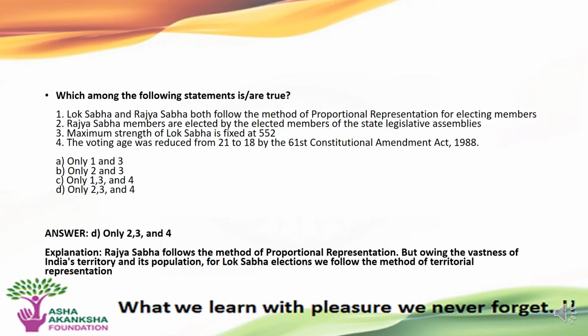The next question is, which among the following statements is true? The statements are: first, Lok Sabha and Rajya Sabha both follow the method of proportional representation of the elected members. Second, Rajya Sabha members are elected by the elected members of the state legislative assemblies. Third, the maximum strength of Lok Sabha is fixed at 552. And fourth, the voting age was reduced from 21 to 18 by the 61st Constitutional Amendment Act 1988.